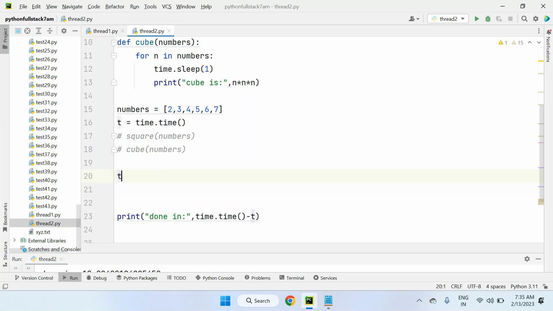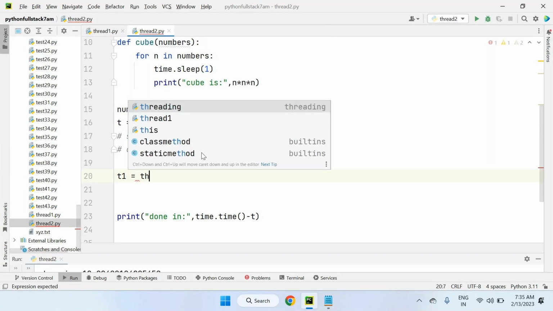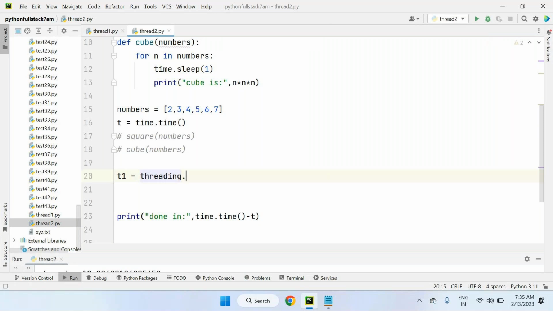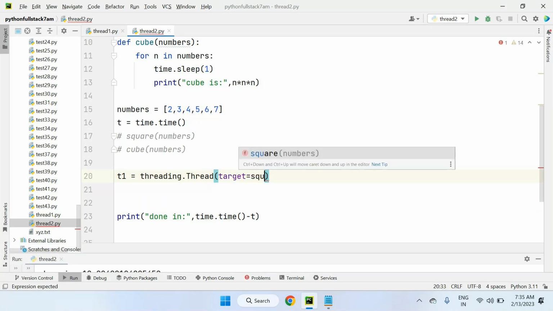T1 is an object of Thread. Threading is a module name. Thread is a class name, a built-in class. How to create an object for a class? Object name equals class name. The class name is Thread, but this class is present in which module? The threading module. So module name dot class name. Using this T1 thread object, which function do you want to execute? That function we provide in the target attribute. Target equals, my target is the square function.